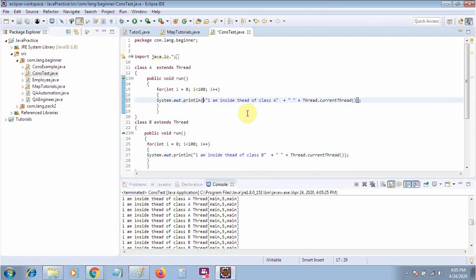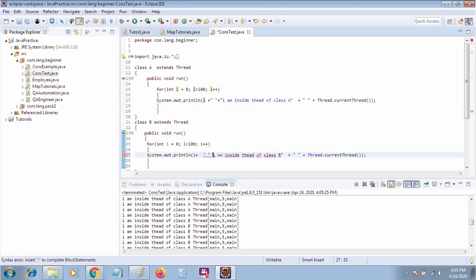Let's make it like this so that we can get to know what count is running. Same I will do here. Let me run again.